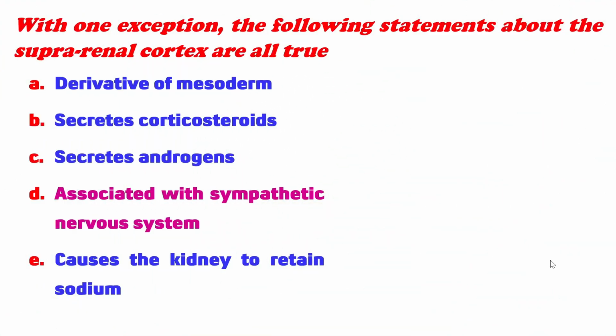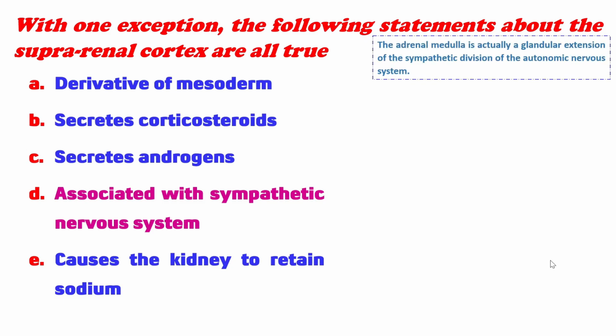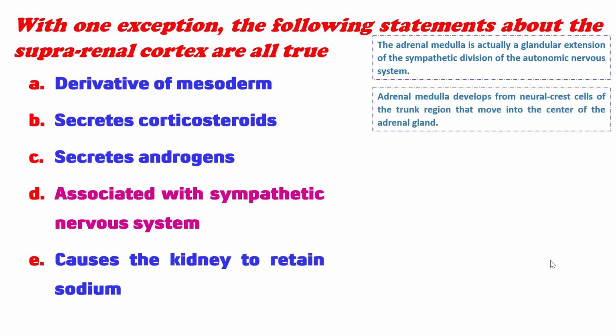Option D, stating that it is associated with the sympathetic nervous system. The adrenal medulla is actually a glandular extension of the sympathetic division of the autonomic nervous system. Just now, we talked about how the suprarenal medulla develops, which happens when neural crest cells from the trunk move into the center of the adrenal gland.